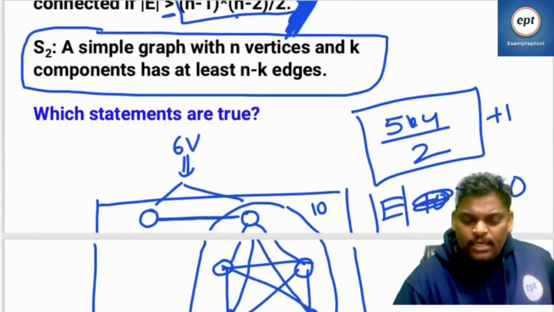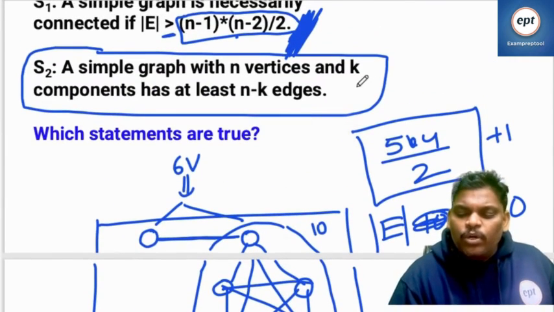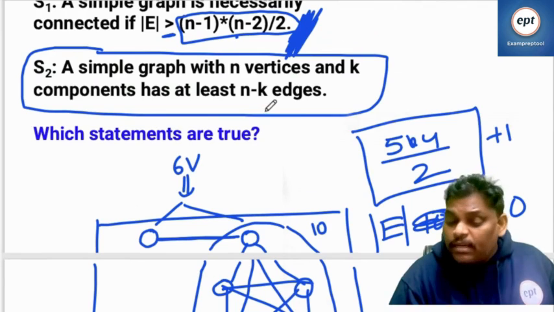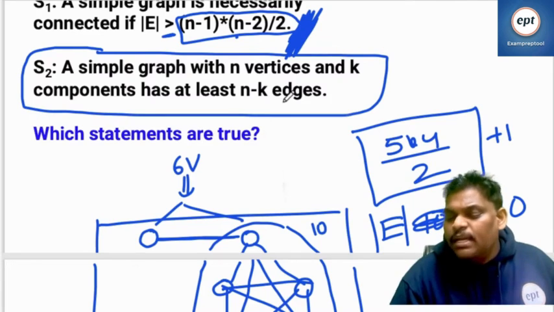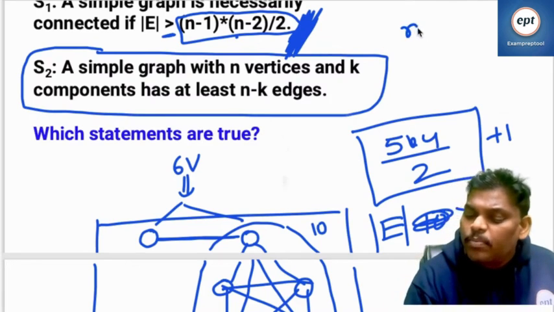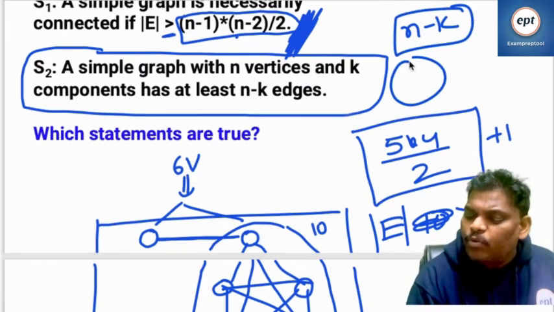So what I want to say is, a simple graph with n vertices and k components has at least n minus k edges. At least n minus k edges, because n minus k vertices are left out, since in every component we keep one vertex.